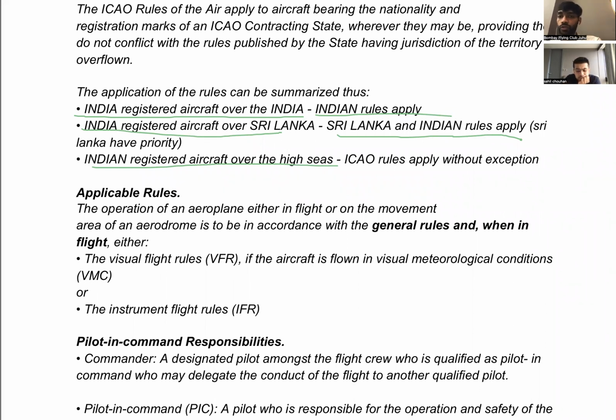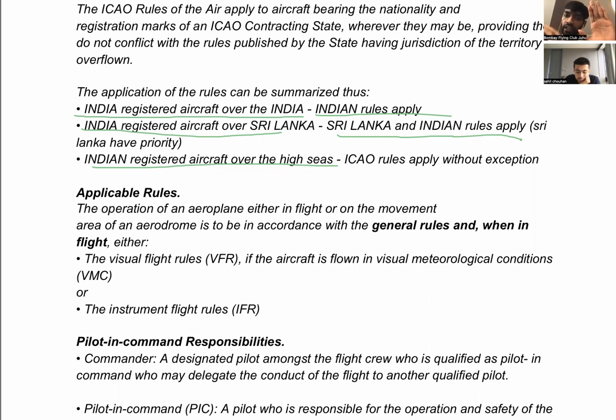See, now there are rules and regulations in ICAO. We also understood that whoever are going to be part of ICAO, the International Civil Aviation Organization, they can make their own rules in their own territory also. That was one thing that we studied in ICAO on the first day, right? So if I'm flying in India, I'll be following the Indian rules. And if any changes would be there, whatever ICAO standards might have been implemented into the Indian territory, I'll be following that Indian territory rule.